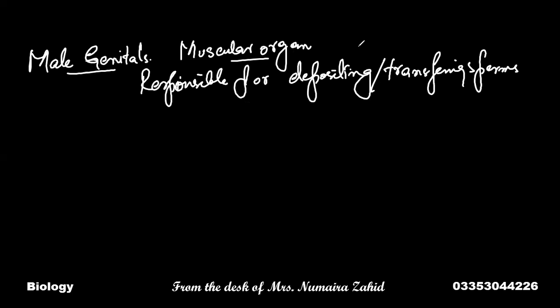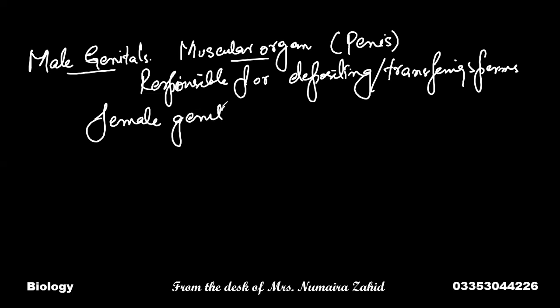This muscular organ is named the penis, which is a copulatory organ. It transfers the sperms to the area where they are required for fertilization, and that area is the female genitals, where the sperms are deposited by the penis.